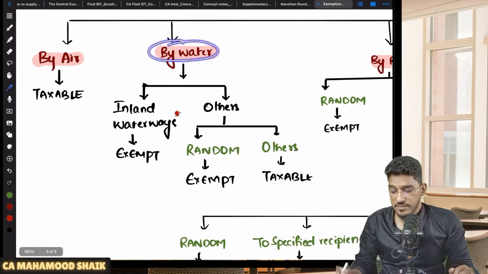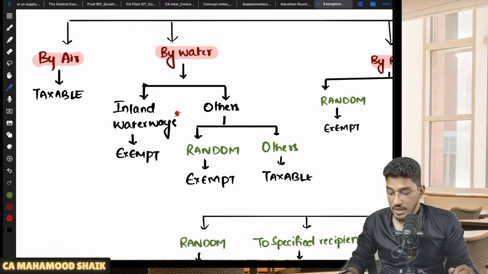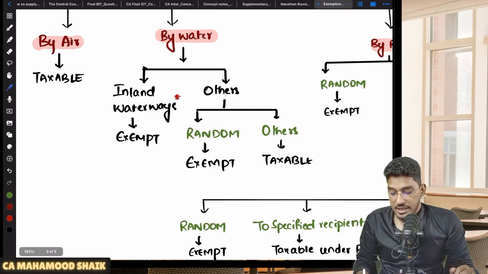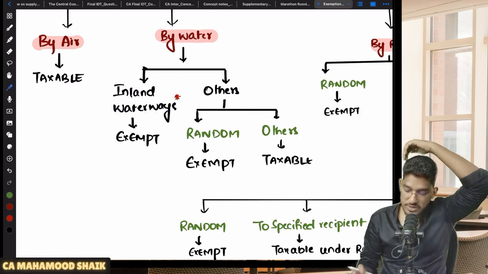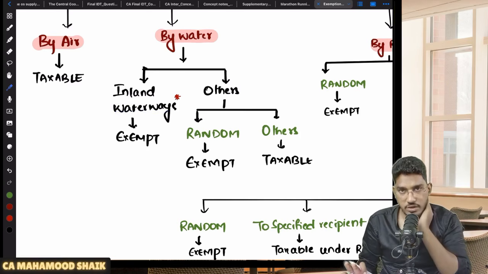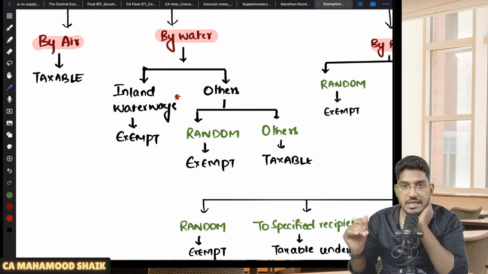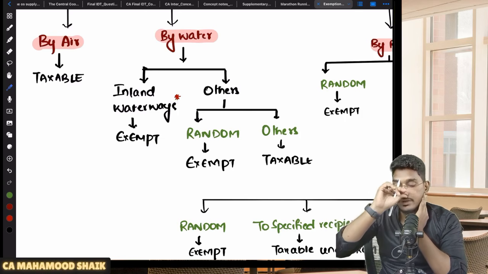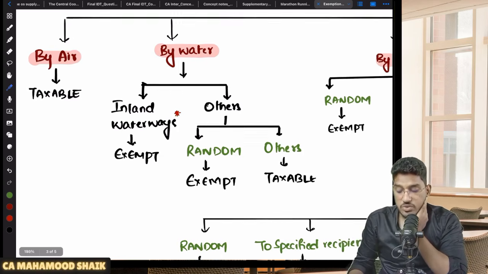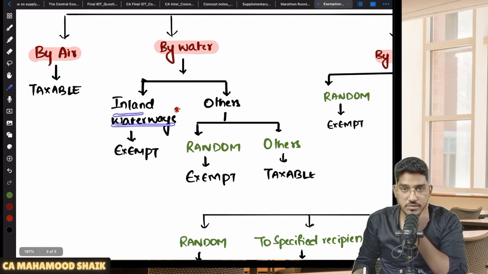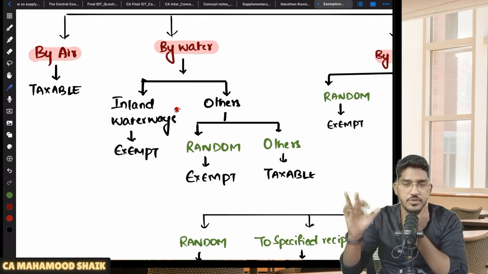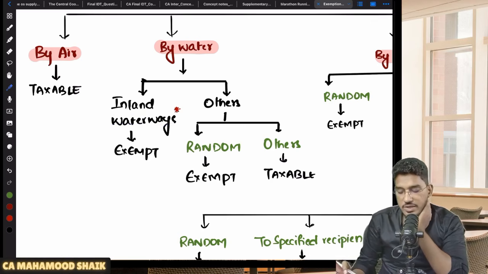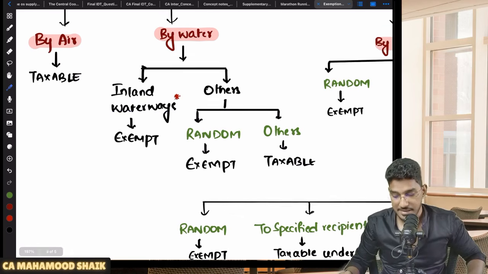Sir, what about transportation of goods by way of water? Then I need to check, are the goods getting transported by way of inland waterways? Any goods, if they are getting transported by way of inland waterways, always exempt. There is one small star mark there. We'll come back to that later. So services provided by way of transportation of goods by inland waterways, whatever may be the goods, wherever or whatever may be the purpose, is exempt.